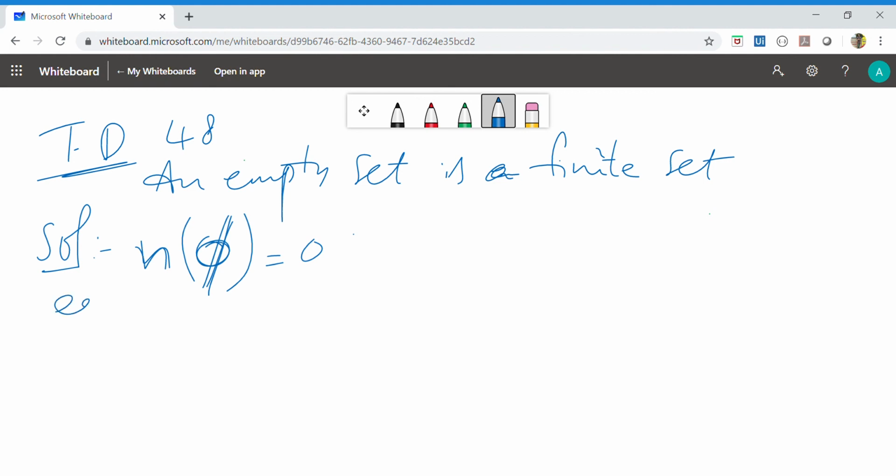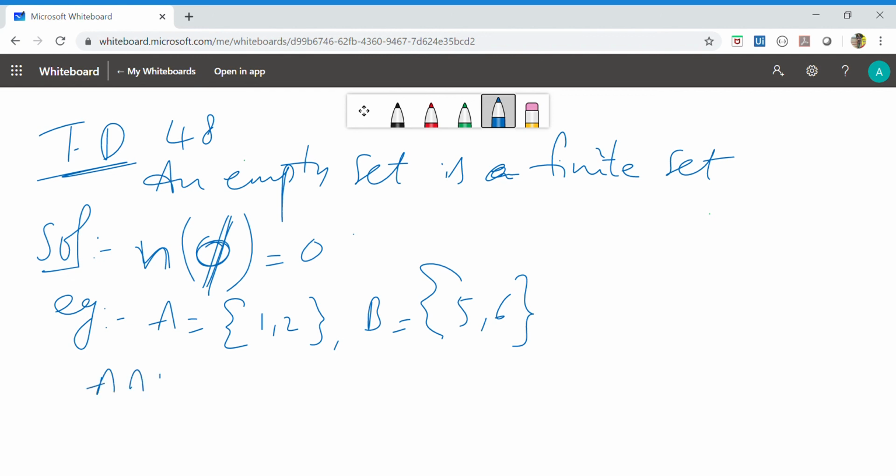For example, we will take the set A equal to the elements {1, 2} and the set B equal to the elements {5, 6}. So what is A intersection B? Intersection means any common element is there? No common element in 1, 2, 5, 6. So it is a null set.